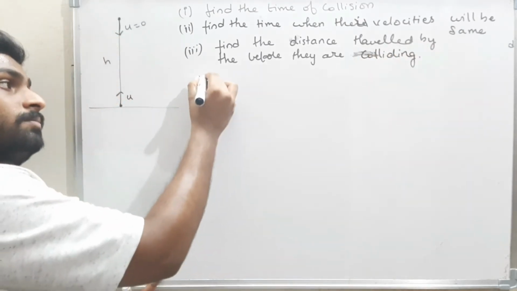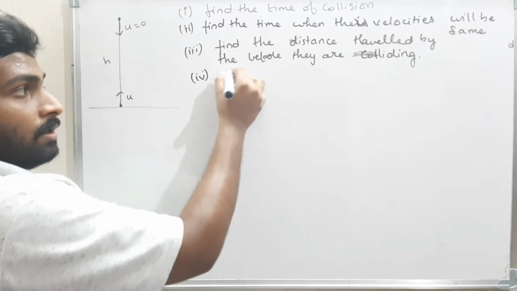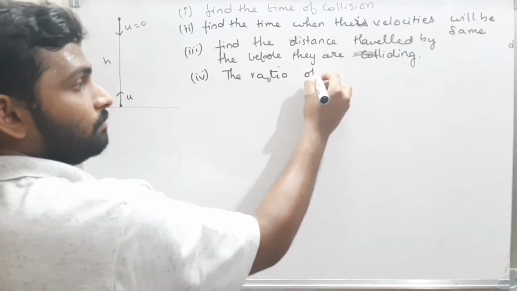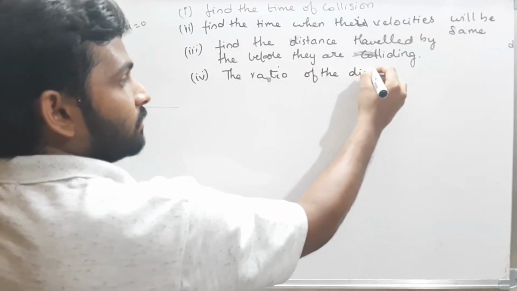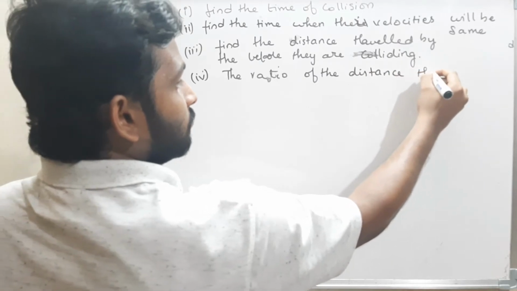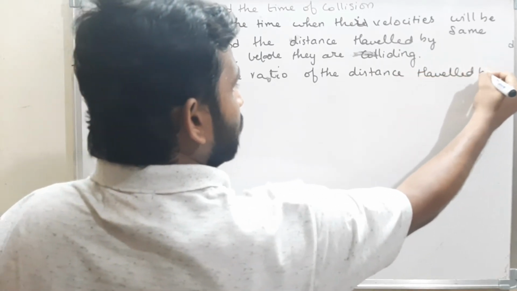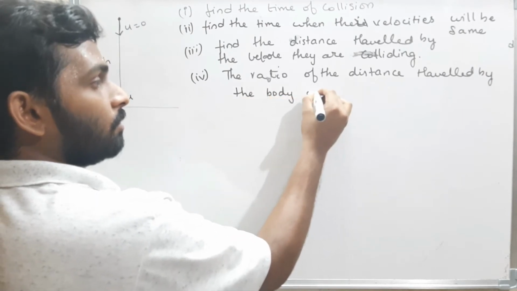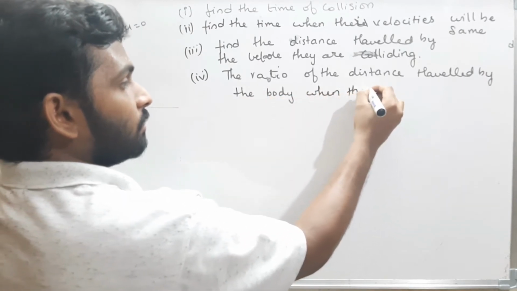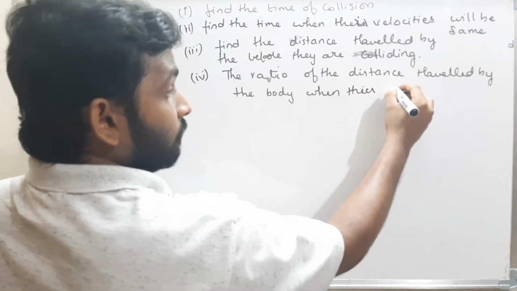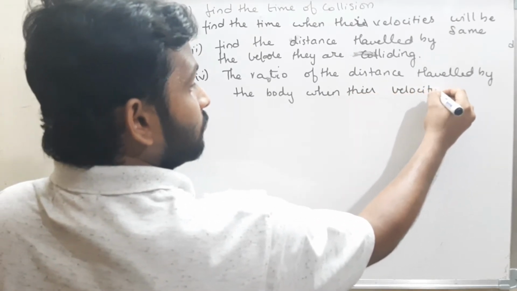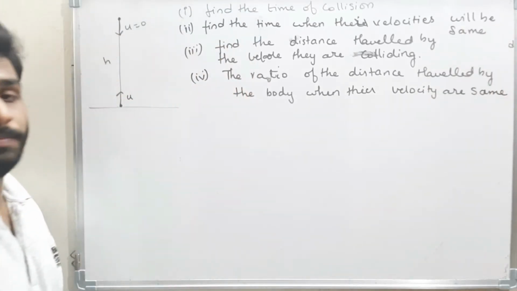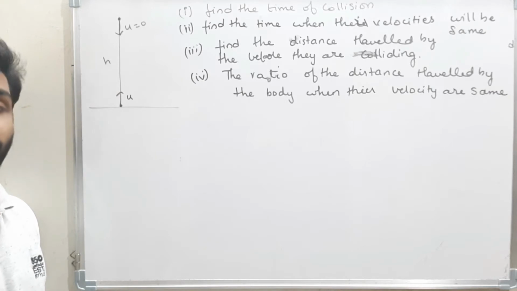Now fourth point, the ratio of the distance traveled by the body when their velocities are same. Read the question carefully.